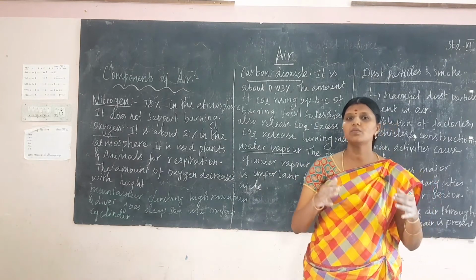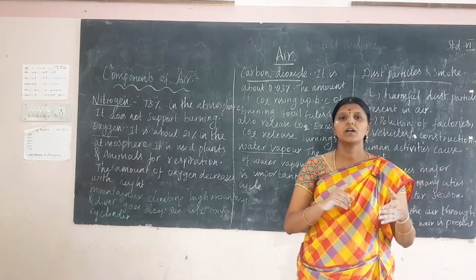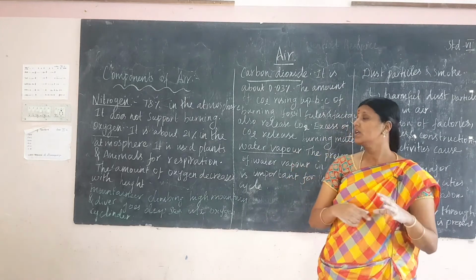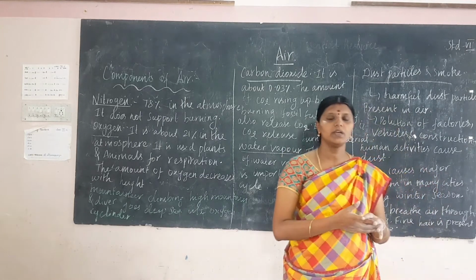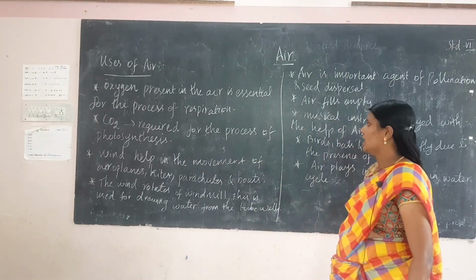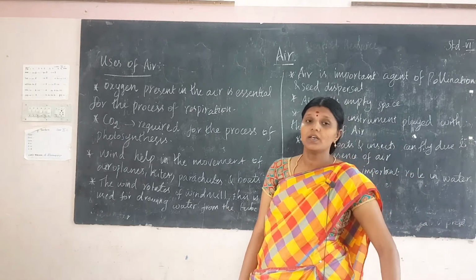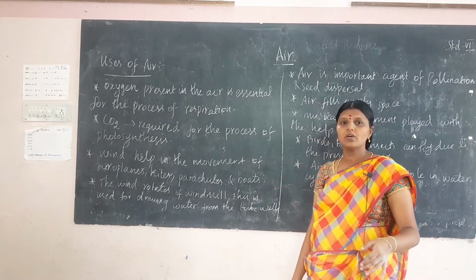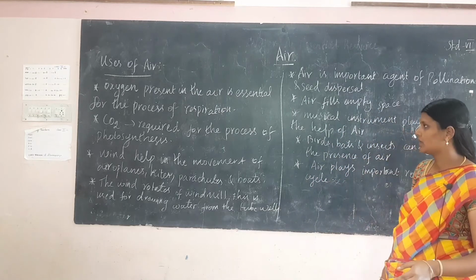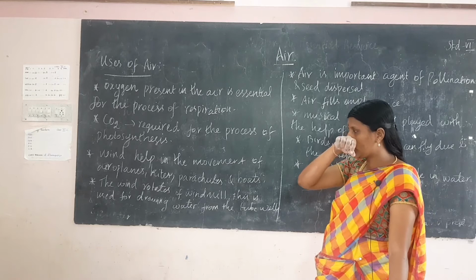Air is a mixture of many gases: nitrogen, oxygen, carbon dioxide, water vapor, and also dust and particles. Now let's see the uses of air. Oxygen present in the air is essential for the process of respiration for animals and also human beings. And next, carbon dioxide is required for the process of photosynthesis.